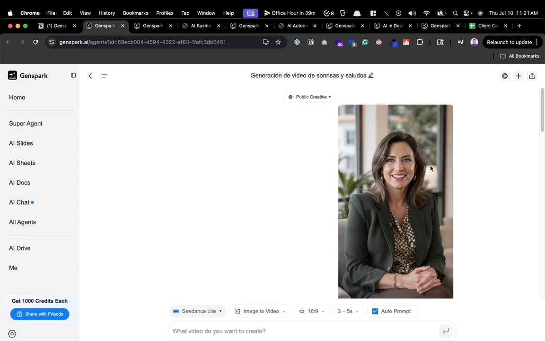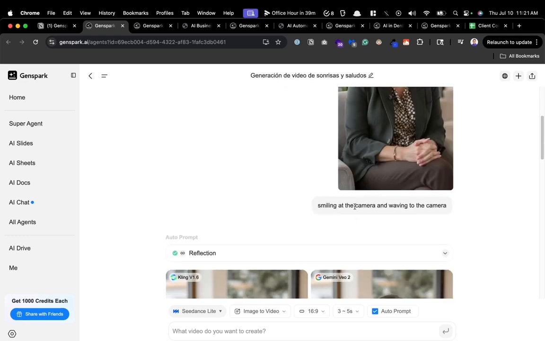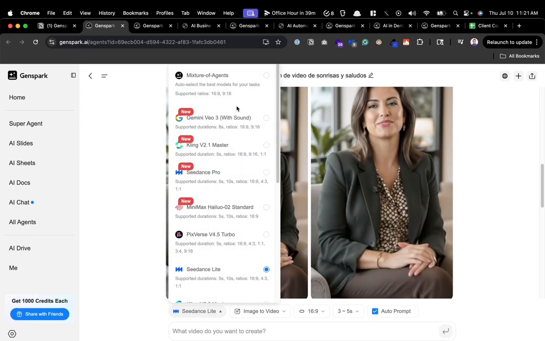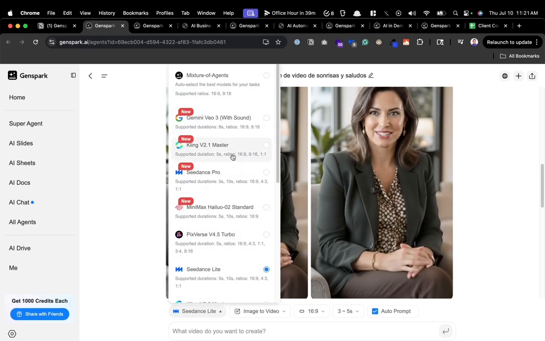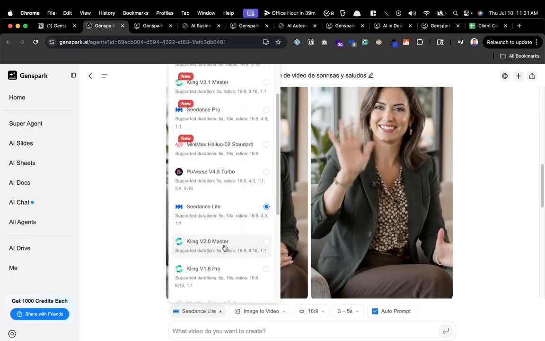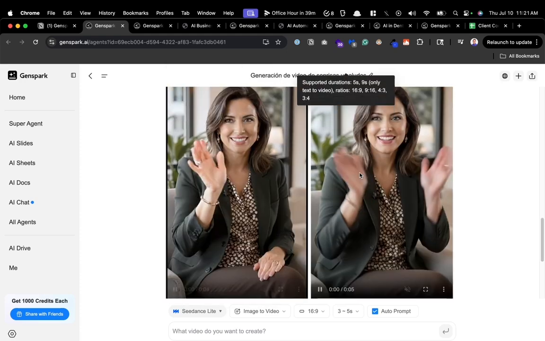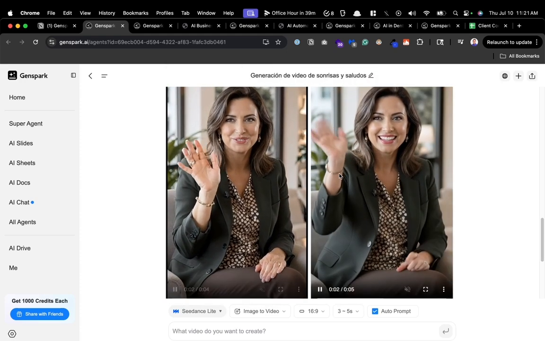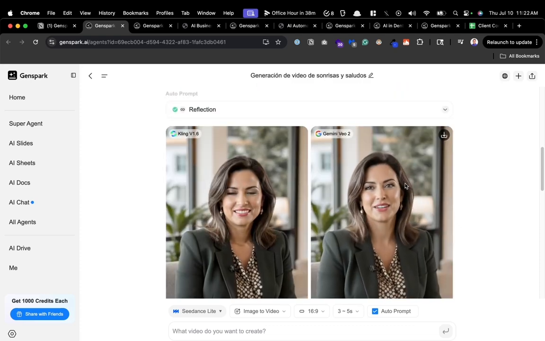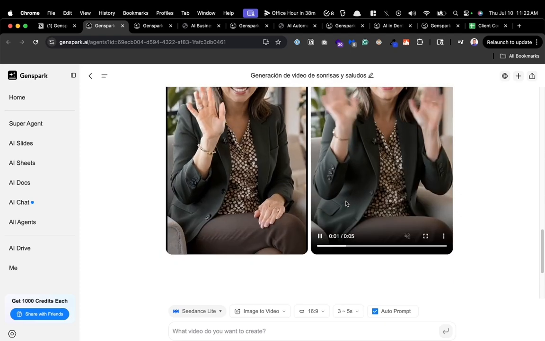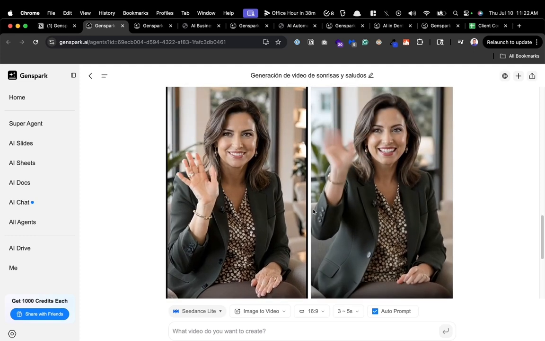Then you have video generation as the next one. You could take any image and give a prompt to say, hey, smile at the camera. And GenSpark has Veo 3, Kling, Seed Dance, Minimax, and so much more. It'll turn that image into a video, and then you can run it through 4 of the models to compare and contrast. Here, I think Gemini Veo 2 did great, but it'll run it through all 4 models so that you can generate video or go image to video all in GenSpark.